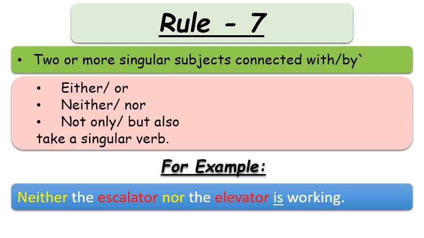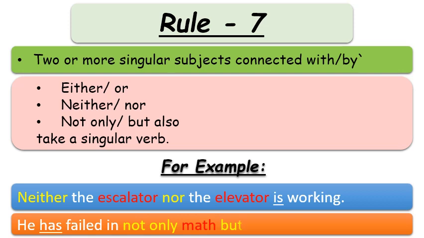Neither the escalator nor the elevator is working. So here you can see that the words which are highlighted with red color are subjects. According to the rule, if two singular subjects are connected with neither nor, either or, at that place we will use singular verb. Number 2, he has failed in not only math but also chemistry. The same rule is also followed with this example.